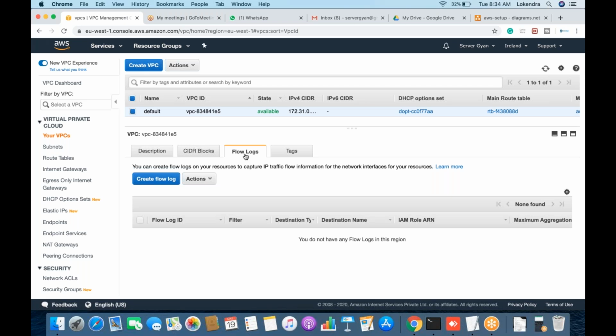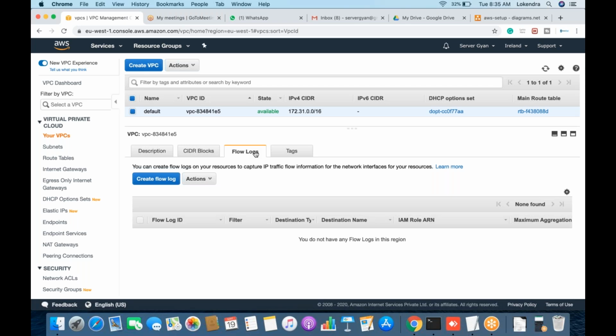Because VPC is not a service which helps you serve your customers. VPC is just an isolated network environment, nothing else. VPC means virtual private cloud, which allows you to create your isolated network infrastructure, based on which you can have your servers running. Servers are monitored separately, so there is no need to monitor the VPC. But if you need to ensure what type of traffic is coming in and going out, VPC flow log is there.